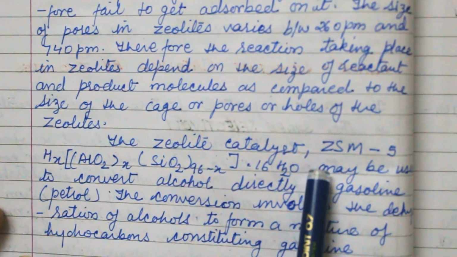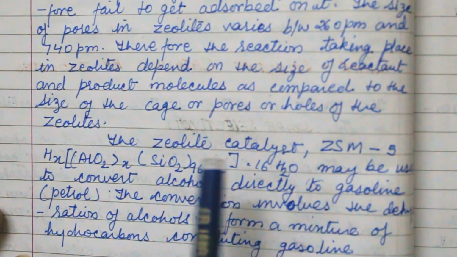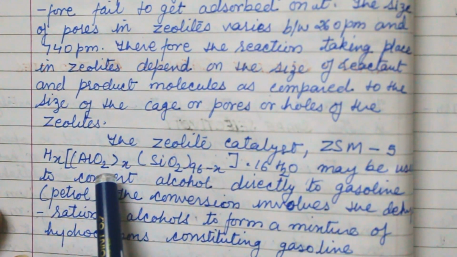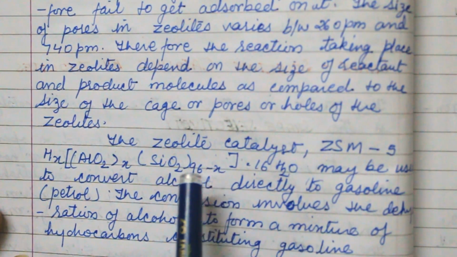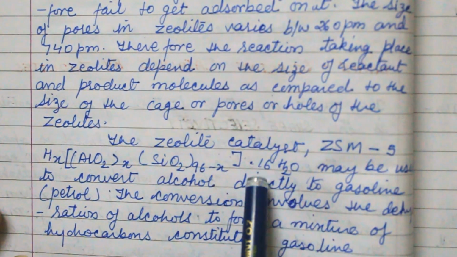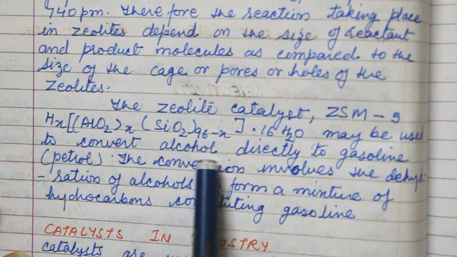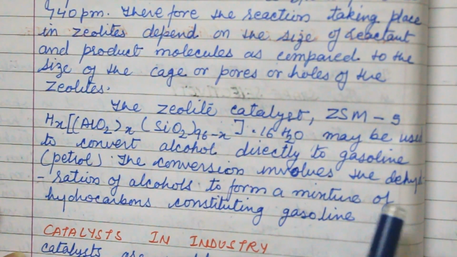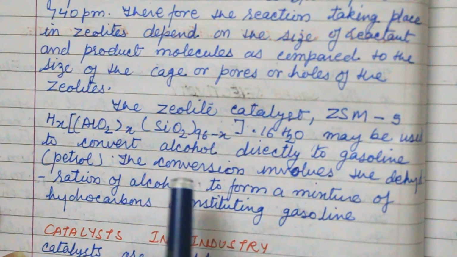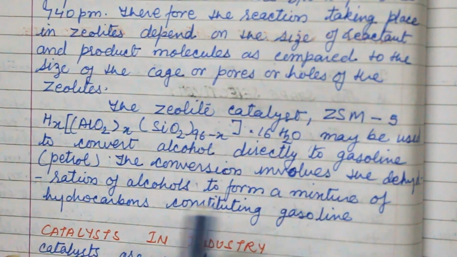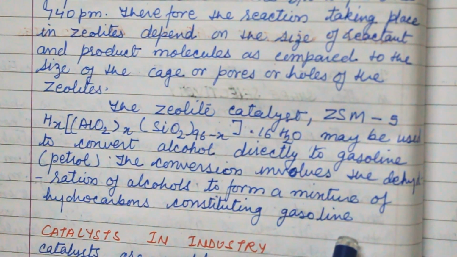The zeolite catalyst ZSM5, that is, the formula is HX (AlO2)x (SiO2)96-x with 16 molecules of water, may be used to convert alcohol directly to gasoline, that is petrol. The conversion involves the dehydration of alcohol to form a mixture of hydrocarbons constituting gasoline.